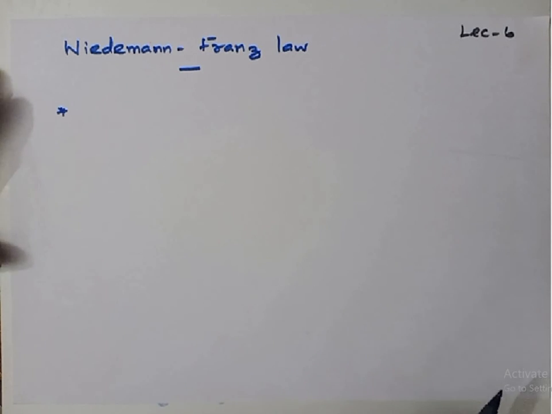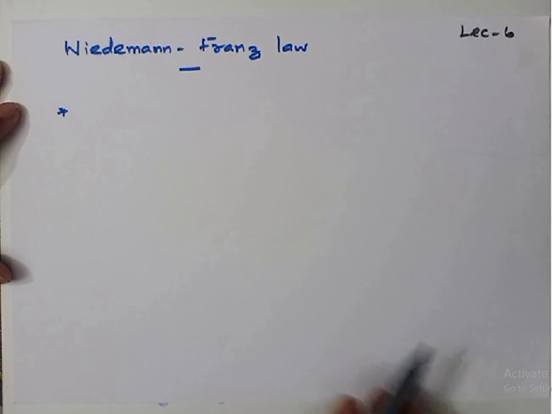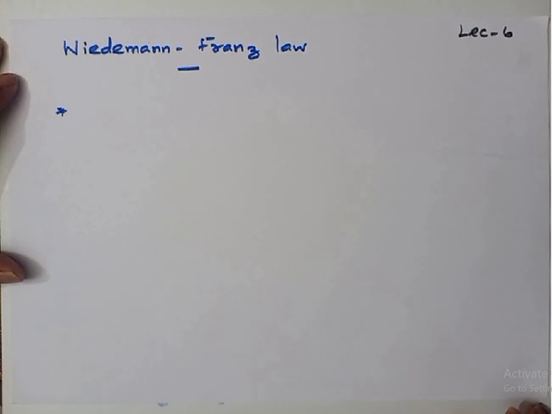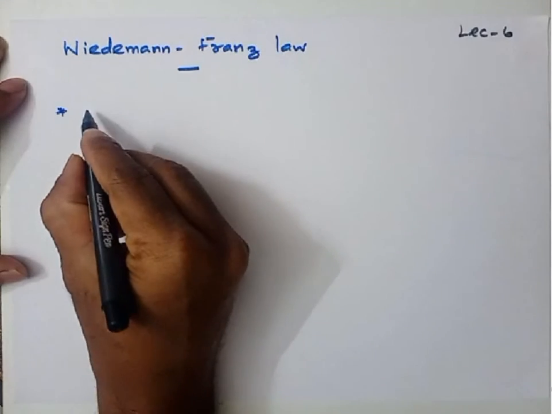Before going to see the actual statement of Wiedemann-Franz law, I'll give some information about materials.